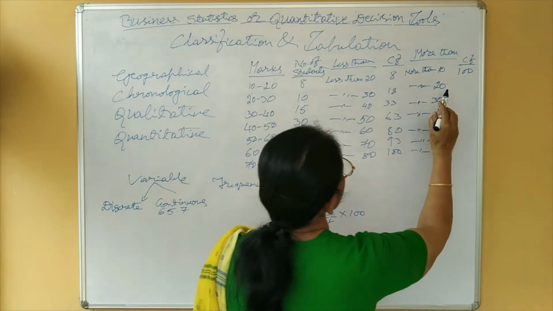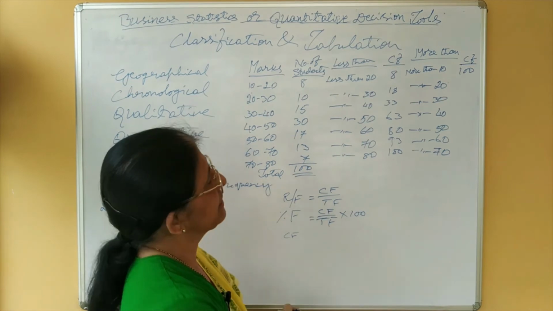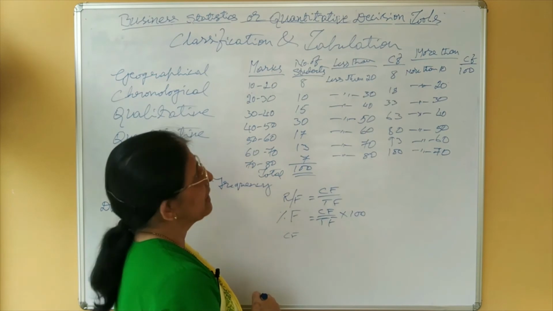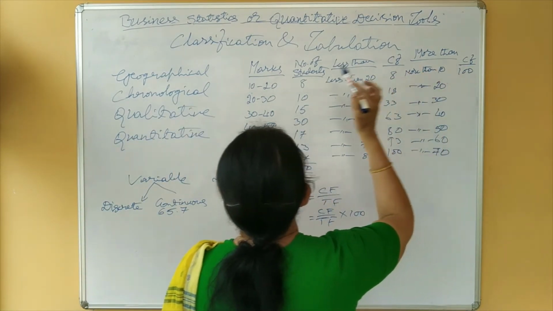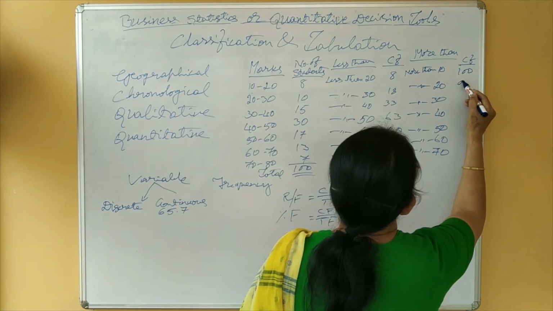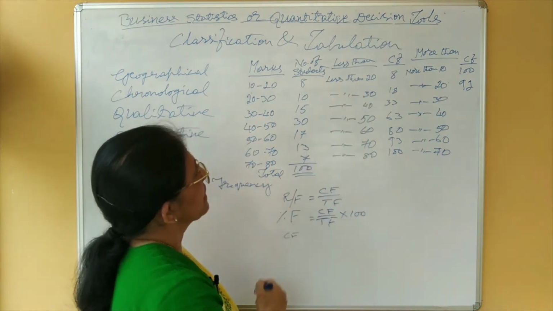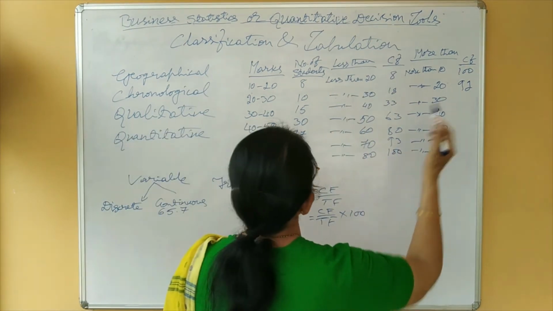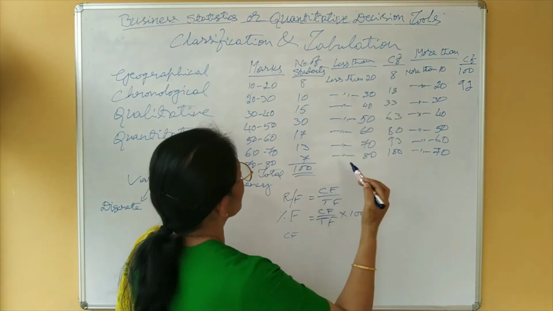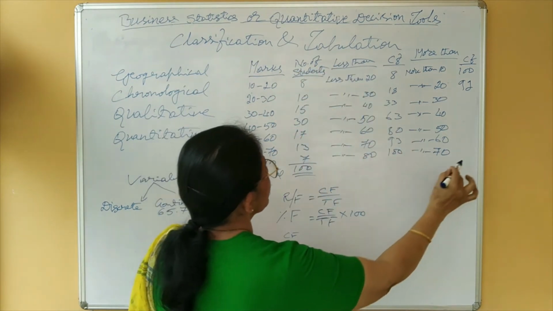Then when you take more than 20, it excludes more than 10, isn't it? Therefore, out of 100, you have to deduct this 8. It comes to 92. If it is difficult to do like that, you may do like this also. If you want to do addition instead of subtraction, you may start from the bottom.